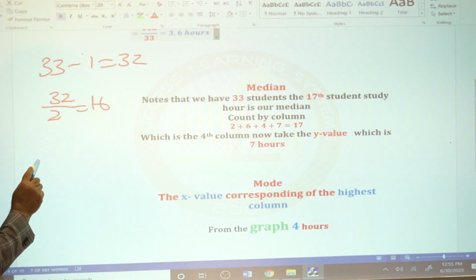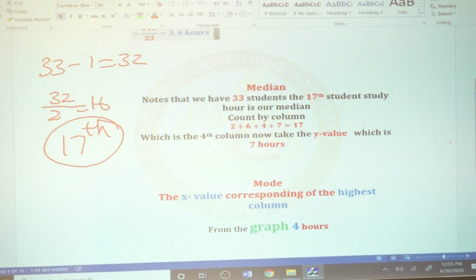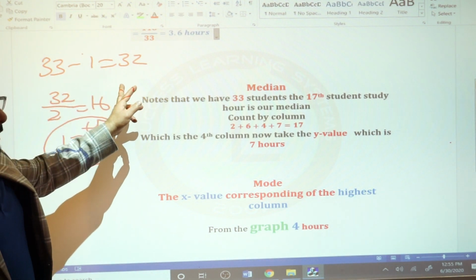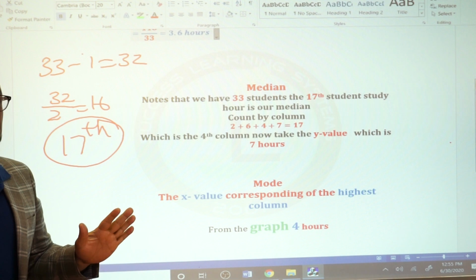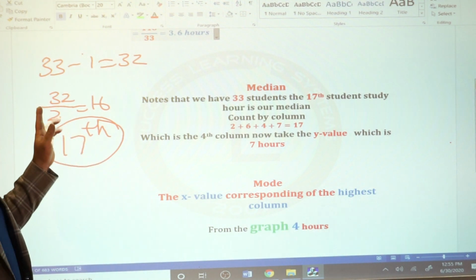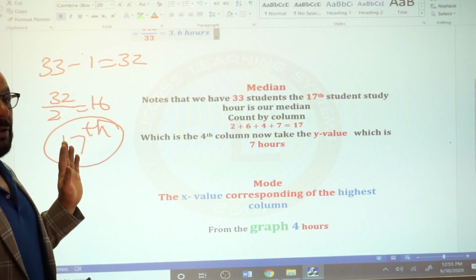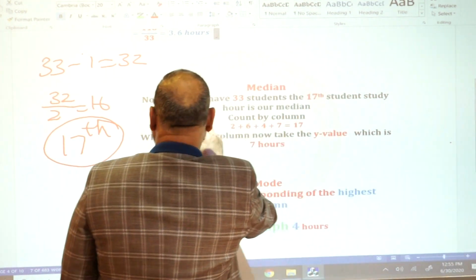Bring back the 1, then my answer is the 17th student. What did I do? 33 minus 1, 32, divided by 2 is 16. Then you add the 1 back, right?